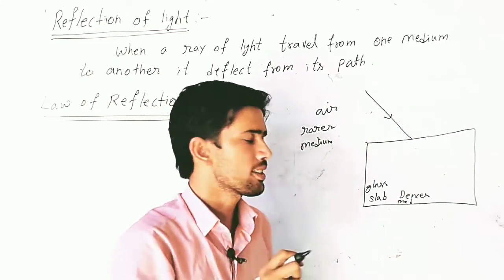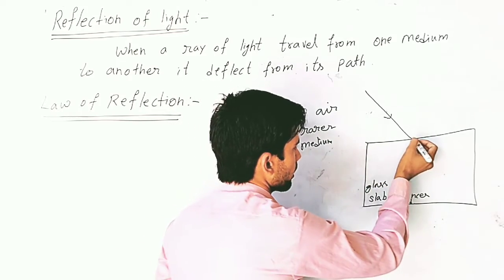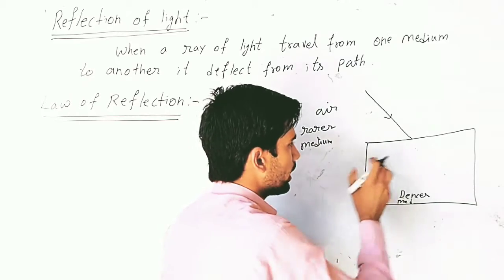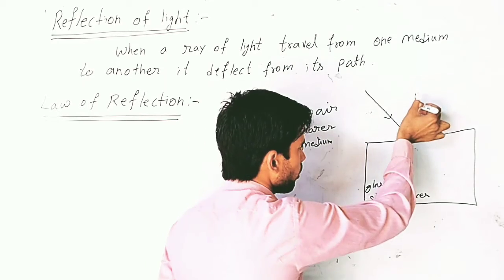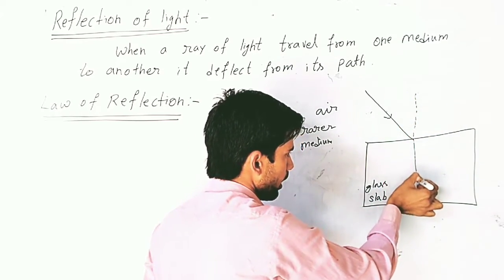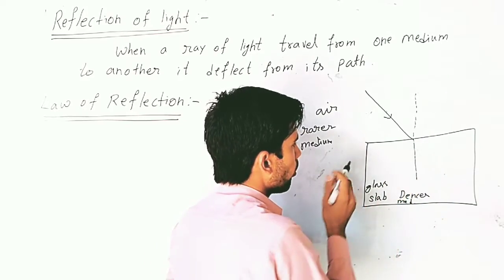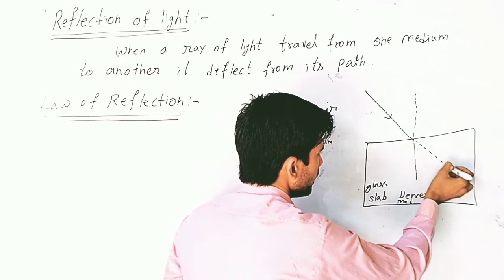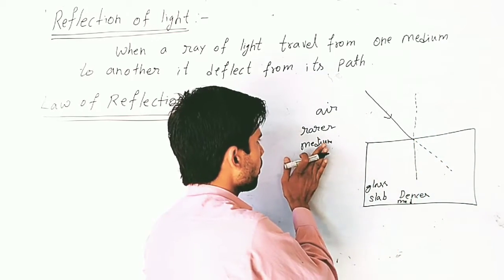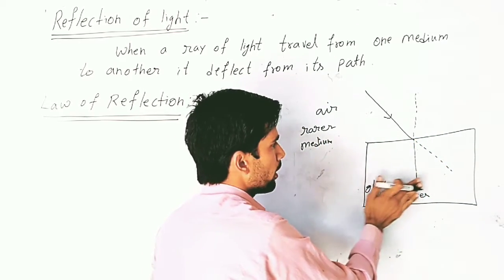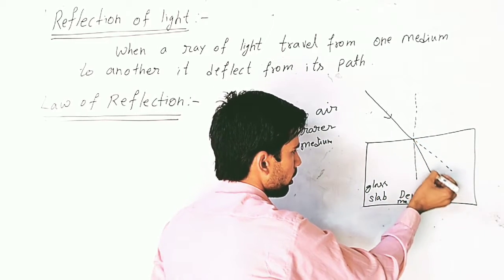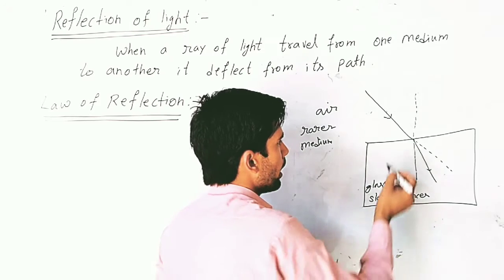Now we take a ray of light, and this ray of light strikes the surface of the glass slab. After striking, light travels inside the glass slab, but it deflects from its path. We draw a normal. This is the normal, and the original path of the light would be this. Now when light travels from a rare medium to a denser medium, it bends toward the normal.